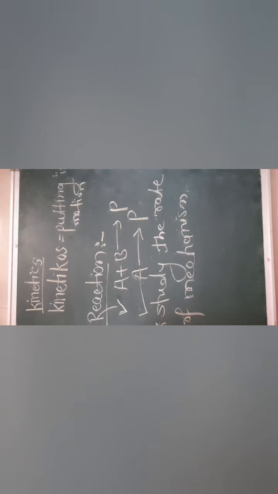And there are a number of types of reaction. How many types of chemical reaction are there? Let us discuss the types of chemical reaction. First is ionic reaction.